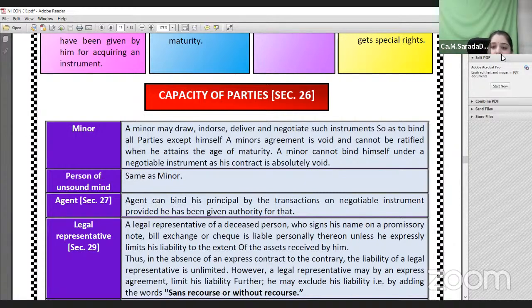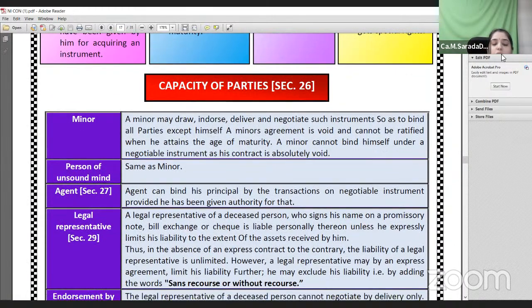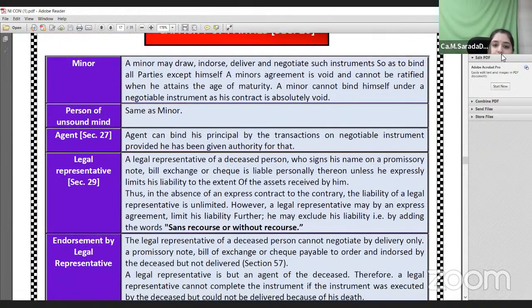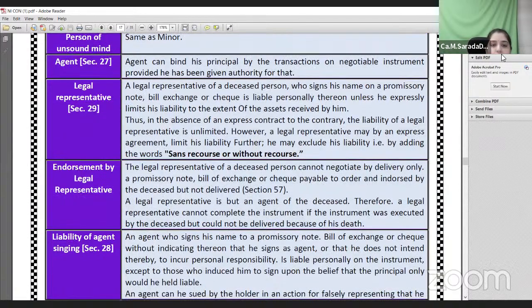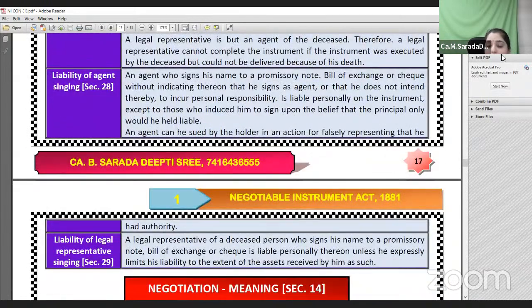In case of a legal representative of a deceased person, who signs a promissory note or bill of exchange, he will be personally liable only to the extent of assets received by him from the deceased. This is a very important point you need to remember. So, if an agent signs the instrument, then what will happen?